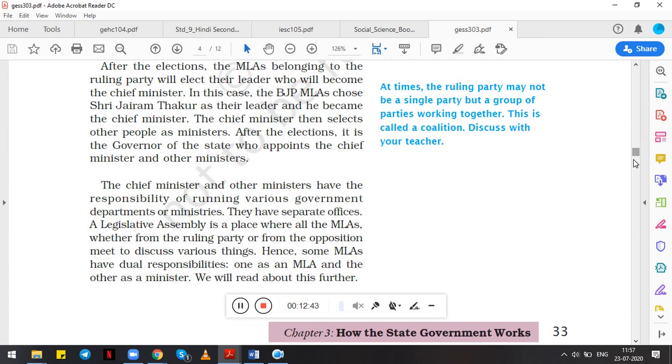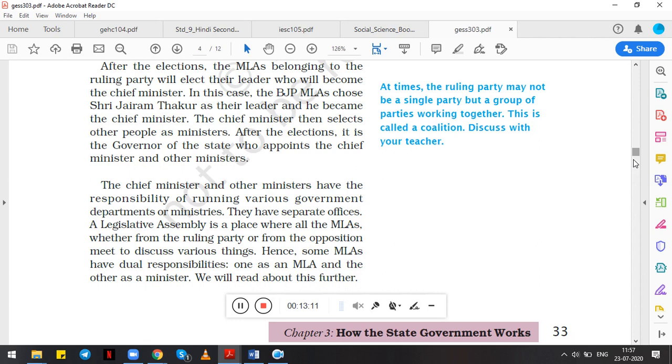Now, the political party which gets 50% or more forms the ruling party, and then this ruling party appoints a leader. This leader becomes the chief minister. The chief minister suggests to the governor the various other ministers, and the governor asks them to take oath as chief minister and other ministers.